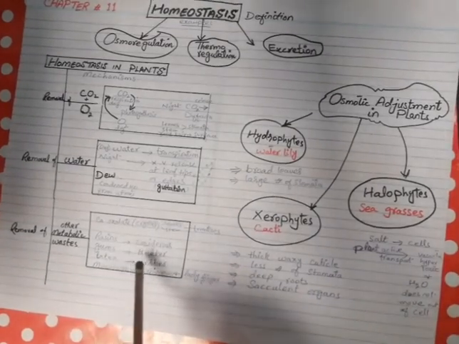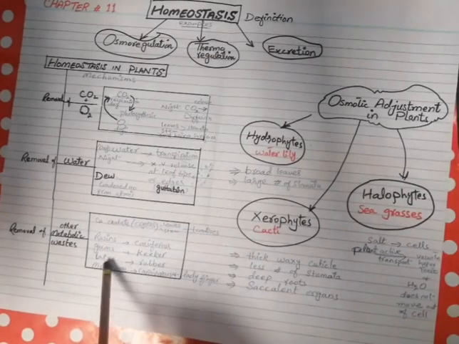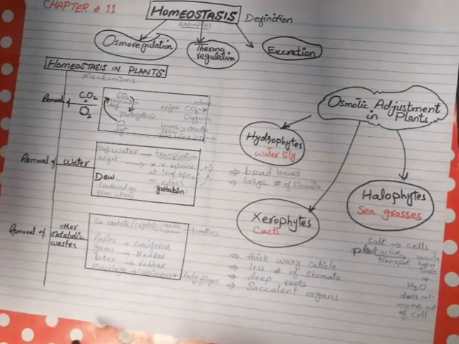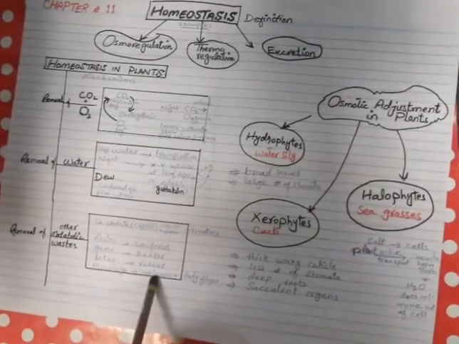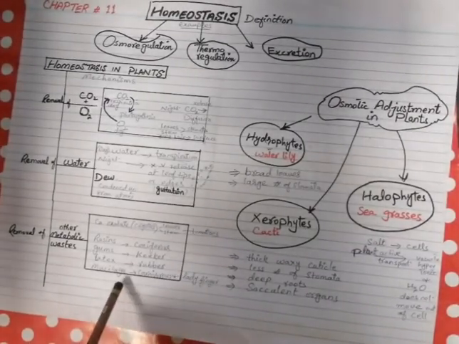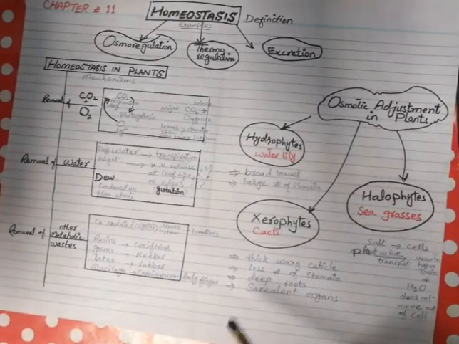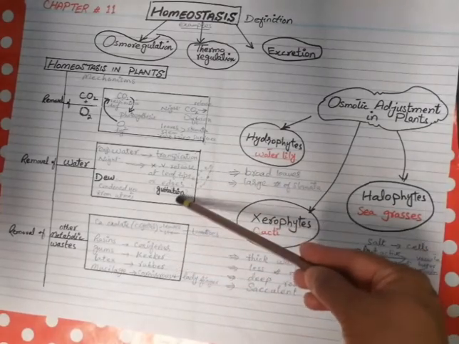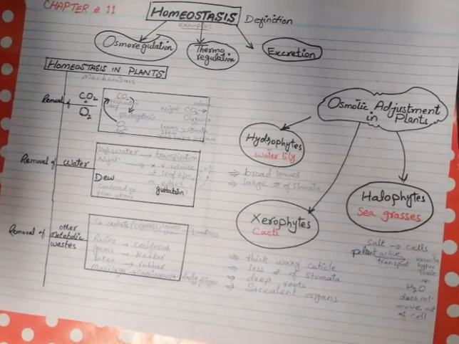Gums are released by the kikar plant. And in rubber plant, you can see a white fluid released from the stem. Mucilage is also a metabolic waste, and in carnivorous plants and in ladyfinger, it is released by the stem. So these are the different mechanisms for the release of different chemicals and materials to maintain their internal condition.